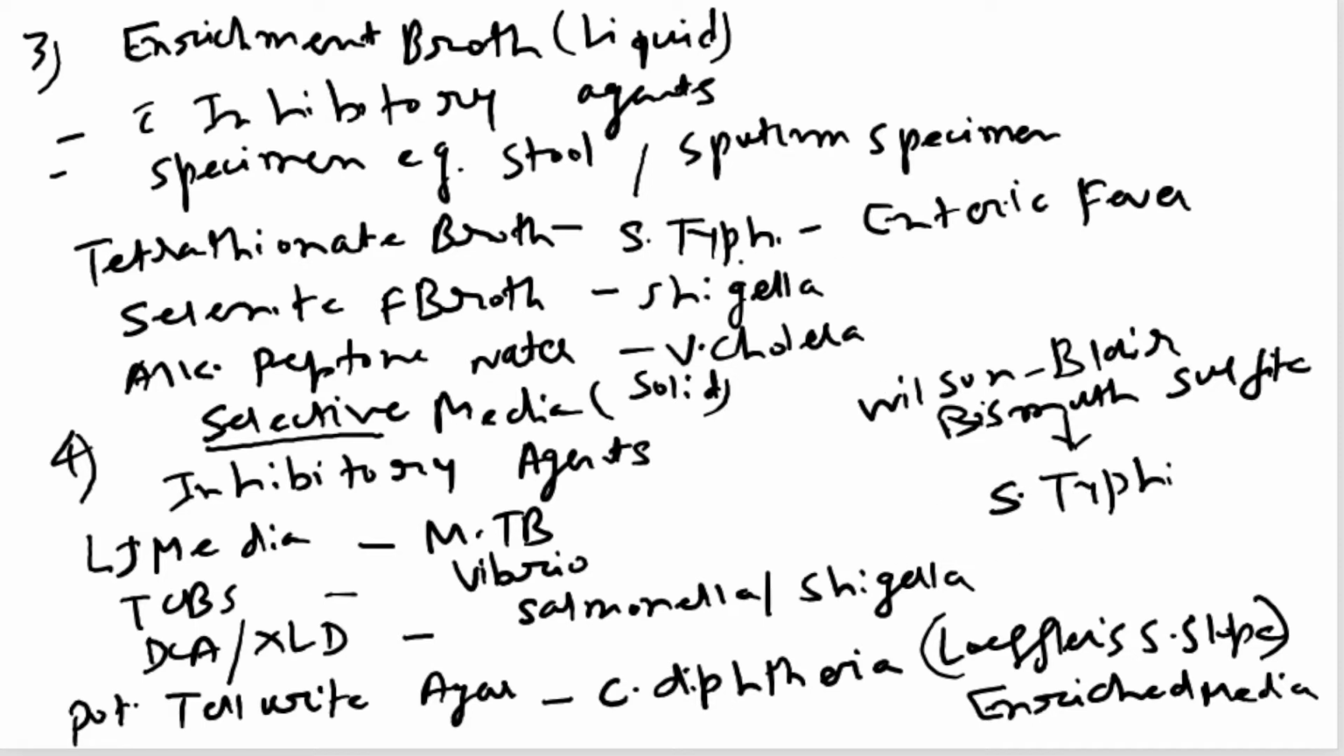So we are using tetrathionate broth for Salmonella typhi, and Wilson Blair media for Salmonella typhi. LJ media, TCBS, DCA media, and potassium tellurite agar are all examples of selective media, which contain certain inhibitory agents that selectively inhibit the growth of unwanted pathogens and help the desired pathogen outgrow. That is why we call it selective media, which is also a solid media. Then our next category of media, the fifth category, is transport media.